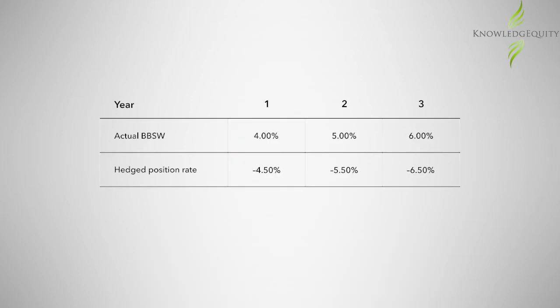Assuming the following BBSW rates at each settlement date, we can ascertain the actual rate of the hedged position. Assume the actual BBSW rates in years 1, 2, and 3 are 4, 5, and 6% respectively. The hedged position for years 1, 2, and 3 will therefore be 4.5, 5.5, and 6.5% respectively. We can then calculate all interest amounts and determine the actual cash flows that take place as shown in the table.